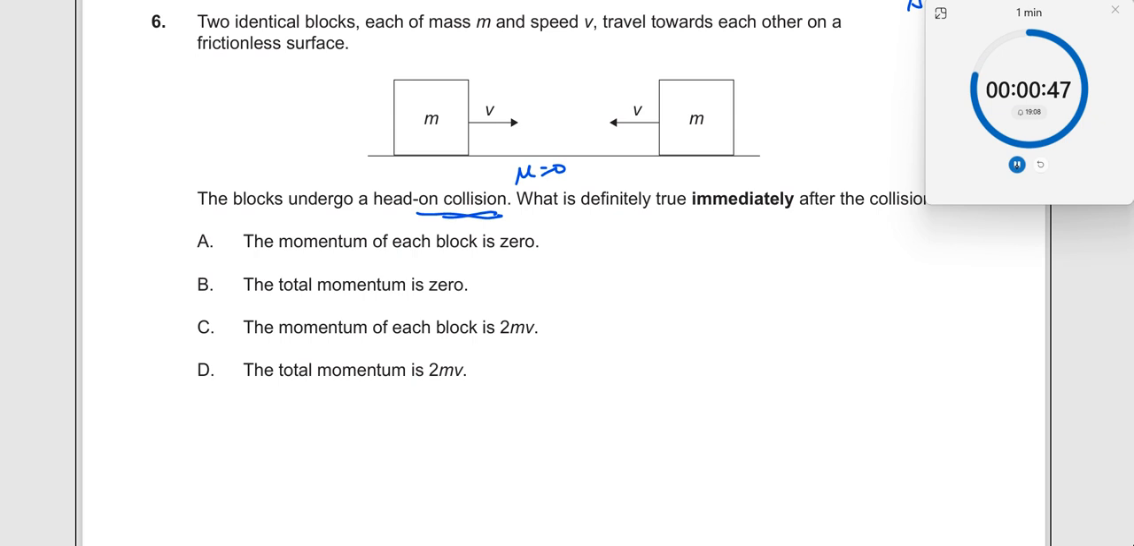When there is a problem on collision, what do you have? You have your conservation of momentum. You need to apply it. So what is the momentum here? Momentum here is mv. If I take this direction as positive, then here it should be minus mv.